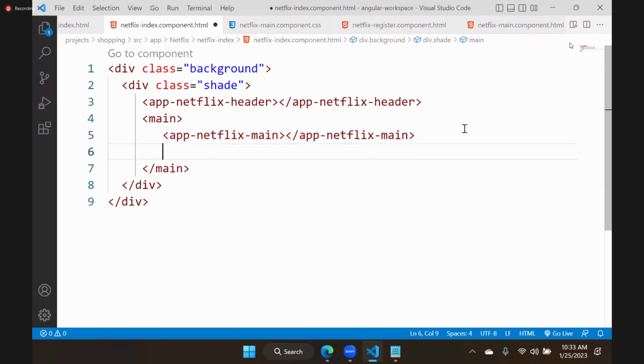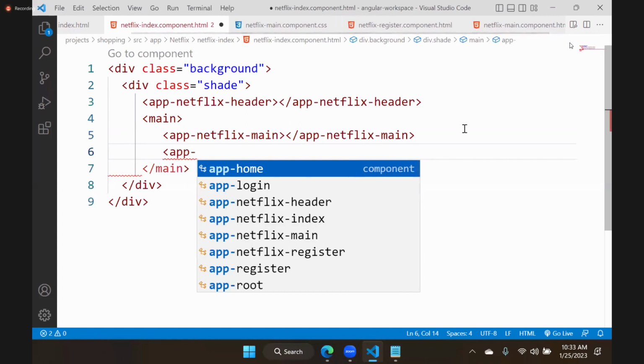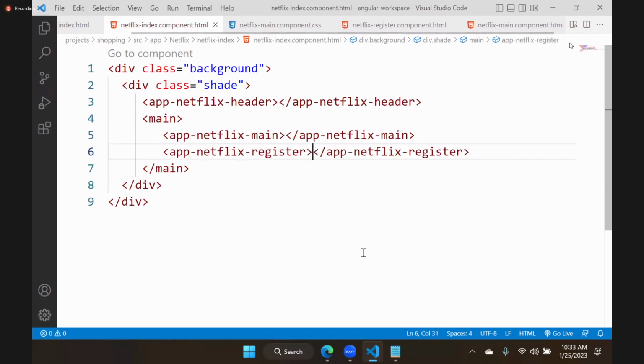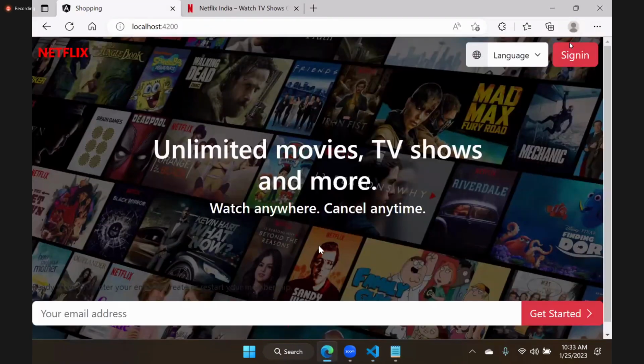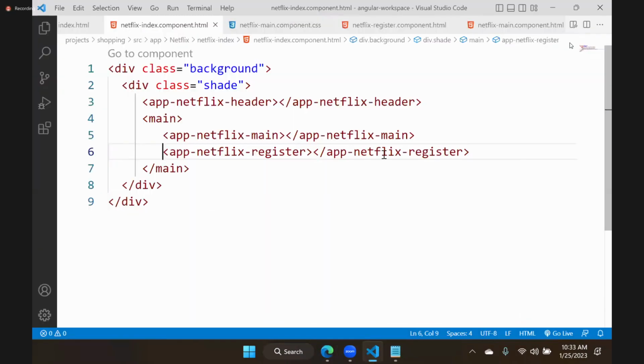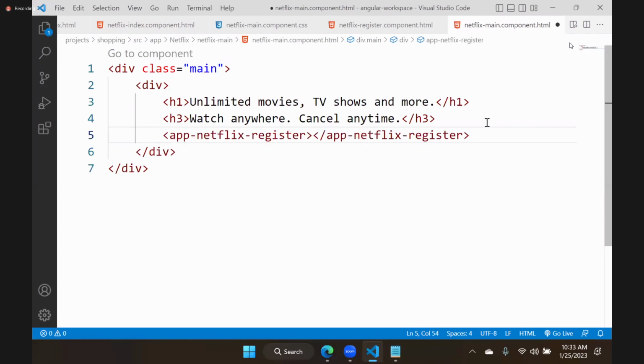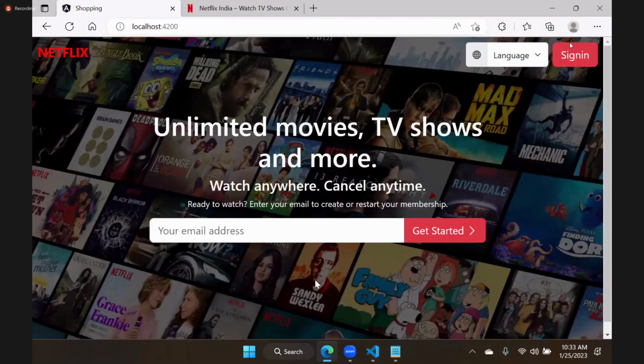Suppose here I am adding app-netflix-register. It will display here. But I want it inside the main. That means width and height, your wish. I will go to main. In the main, after this heading, we will add that register. After the heading, we will add that register. That means it will display like this.